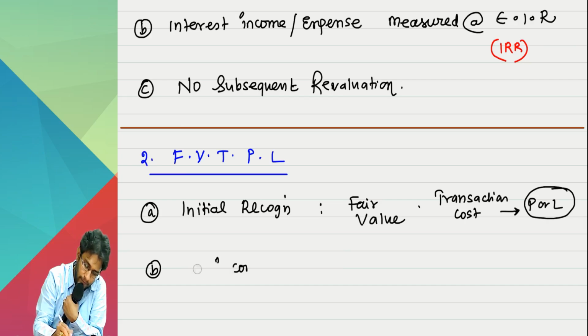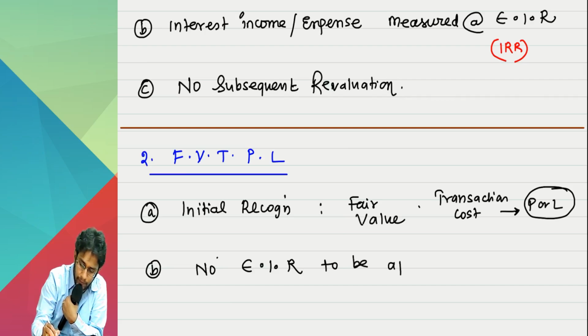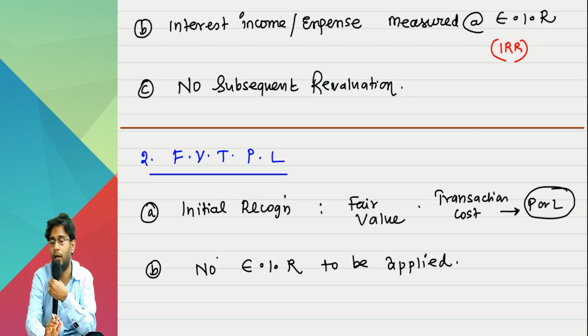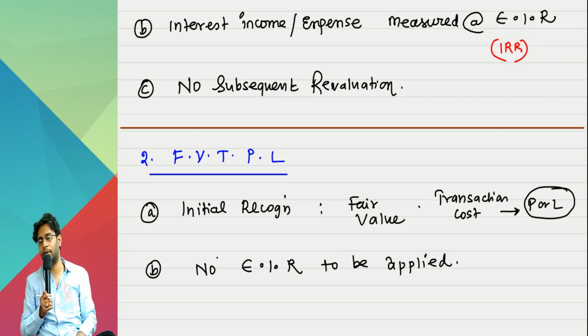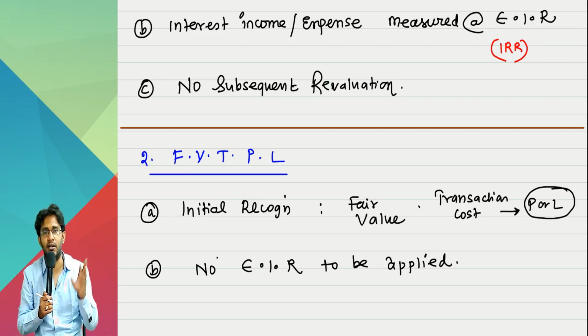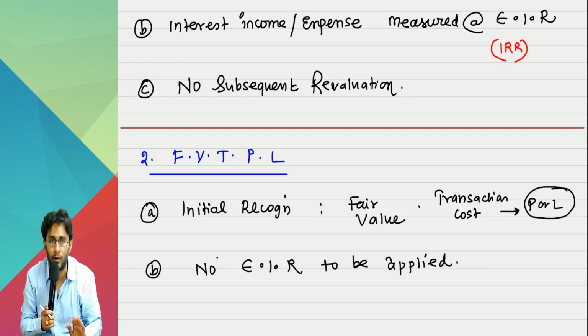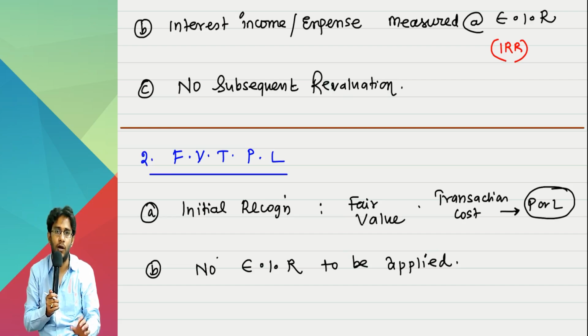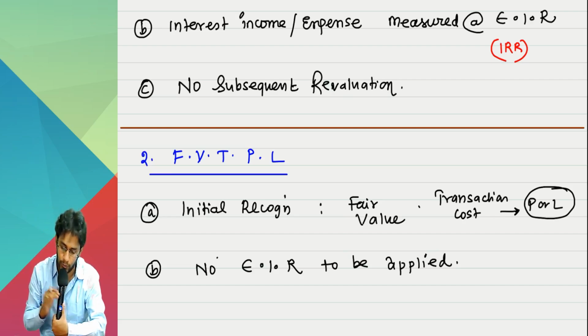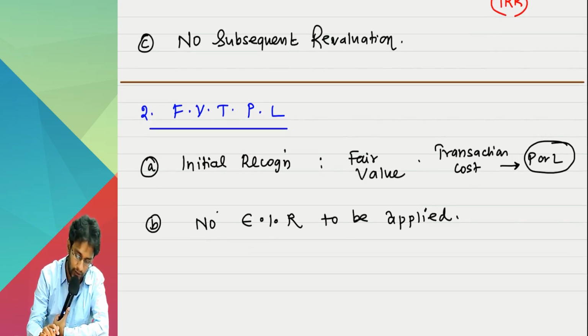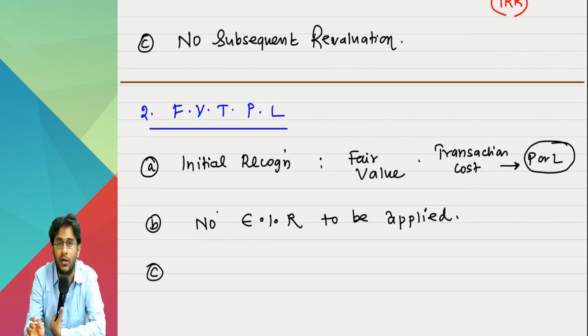Interest, sorry, here simply write: no EIR to be applied. You will not apply any effective interest rate concept. Whatever you receive as interest, you will take it to the P&L account. Whatever you pay as interest, you will debit in the P&L account. You will not sit and work out the effective cost of interest or effective rate of return. You will not work that out. No EIR. What is the third point?